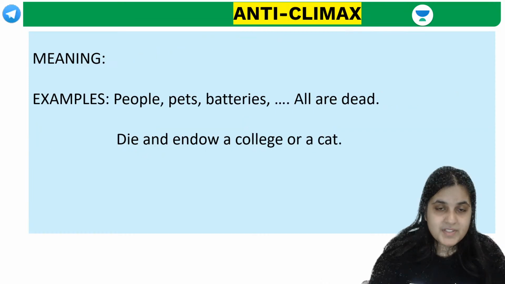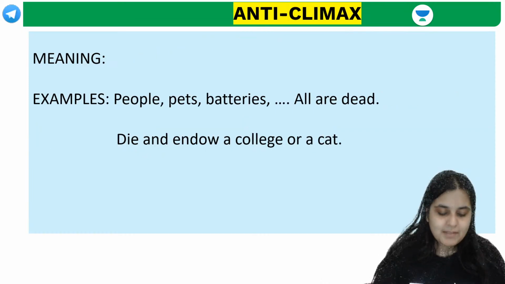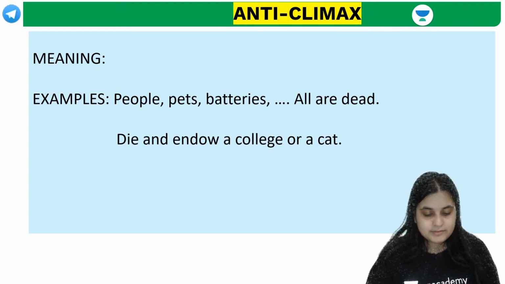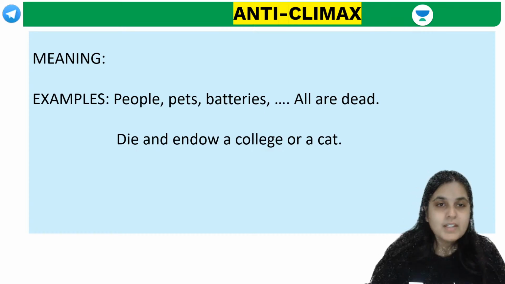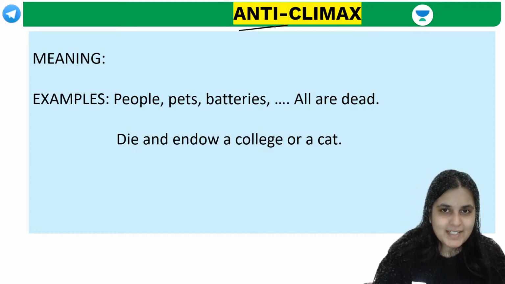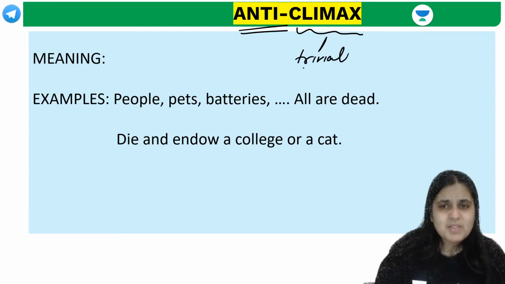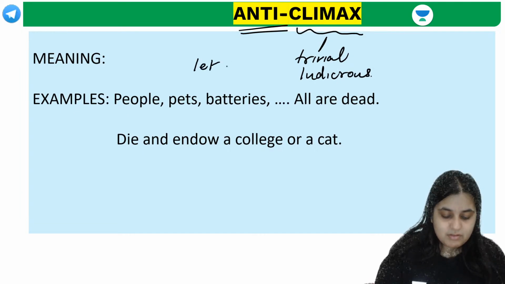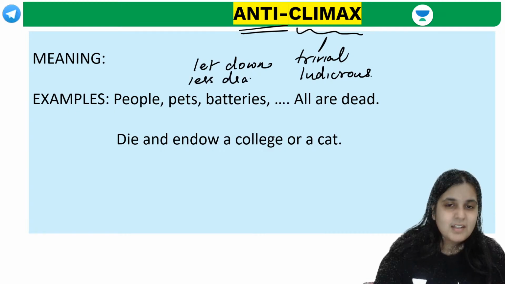Okay. The opposite of this is anti-climax. Anti-climax means the climax is okay. Guys, can you tell me? I usually get the same answers for these. Which film or which TV show was a letdown at the end? It basically means you build up, but anti-climax is basically your climax seems very trivial or it seems very ludicrous. Or you don't enjoy it. It's basically like a letdown. It becomes less dramatic. It becomes less important. It's basically a letdown.